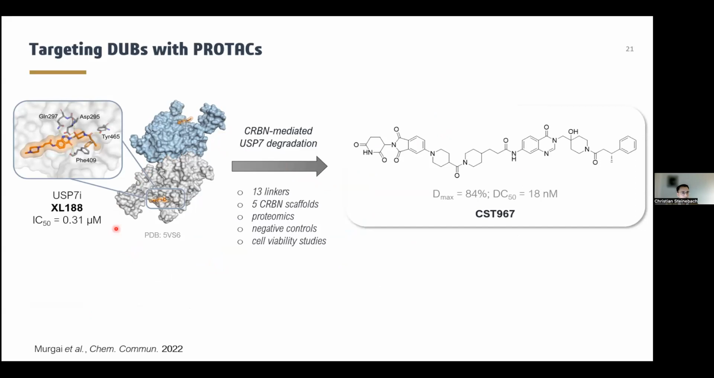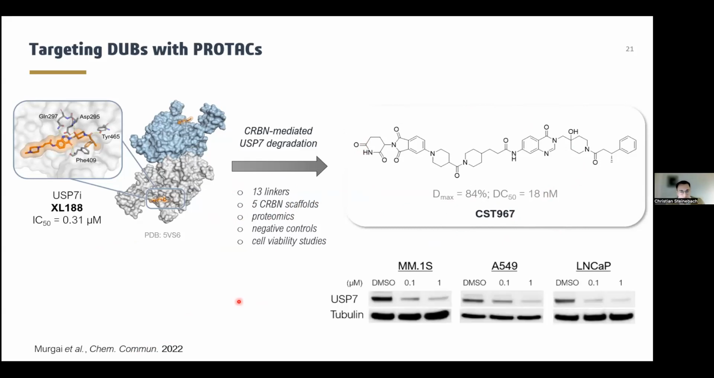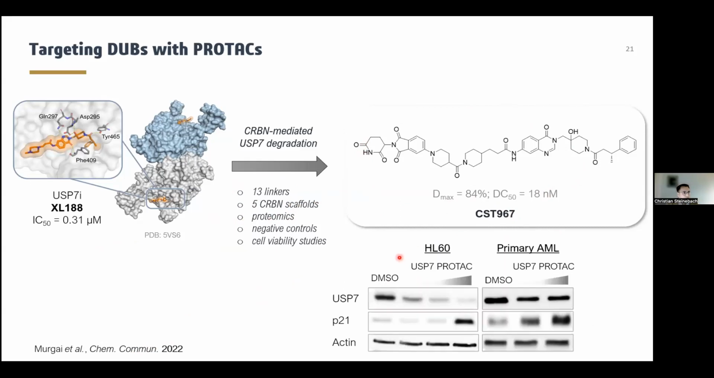And here we started from the selective inhibitor XL188 and through the addition of different linkers and cereblon recruiting scaffolds, we were able to quickly generate this first-in-class USP7 degrader CST967 that we published last year. It worked pretty well in multiple cell lines that we tested, and also it worked in AML cell lines such as HL60, but also primary AML samples. However, our expectations with respect to cell-killing features were not yet met with this PROTAC, often performing worse than the related inhibitors.